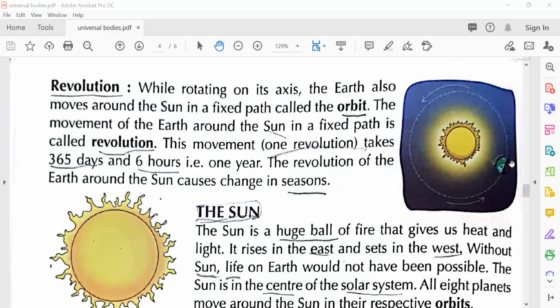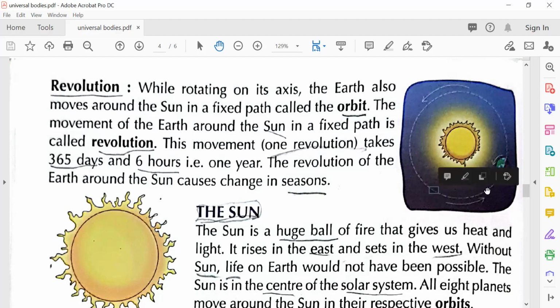The Earth is rotating by itself, and also revolution is going on. Revolution means moving in a fixed path, moving in an orbit around the sun. It is going like this, and at the same time it is also rotating. Now have you understood? So the Earth is having two movements.